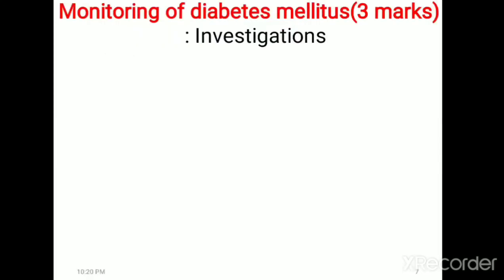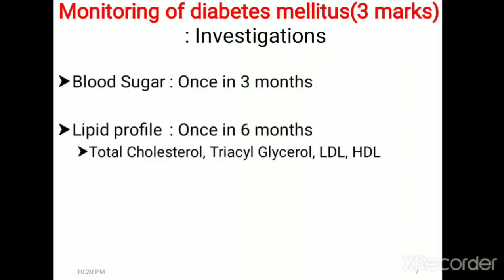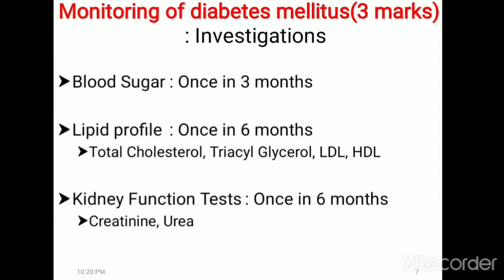And the next question is monitoring of diabetes mellitus, a 3-mark question. How will you monitor a patient with diabetes mellitus? Here the patient is already diagnosed to have diabetes mellitus. So what are the things to be done in a patient with diabetes mellitus? All of you know diabetes mellitus is a metabolic disease. These patients can develop chronic complications like microvascular or macrovascular complications. So we have to evaluate these diabetes patients to know whether the patient is having these types of complications.